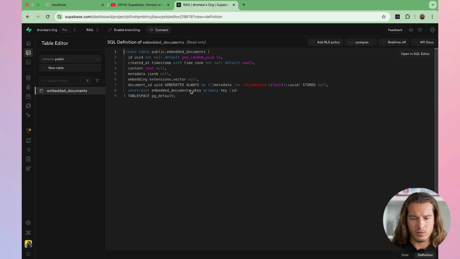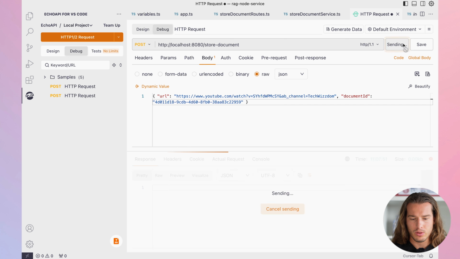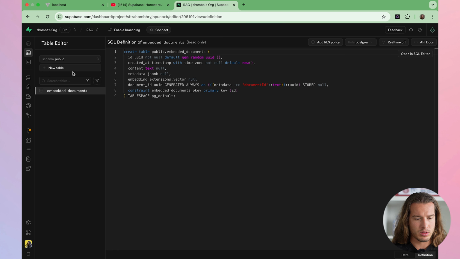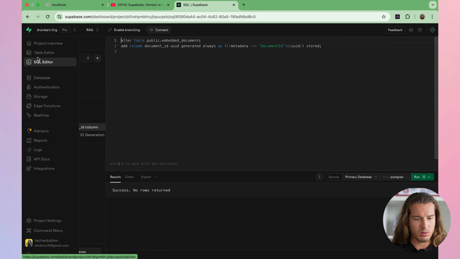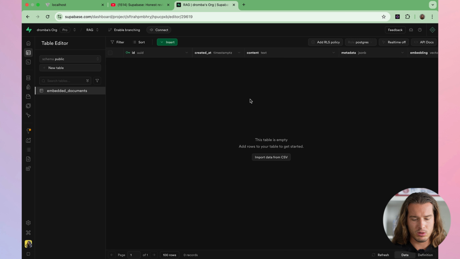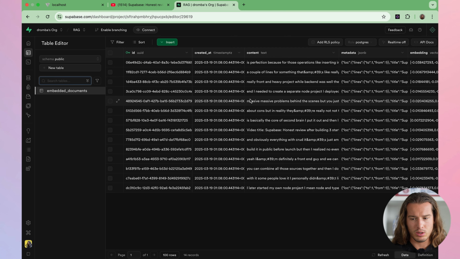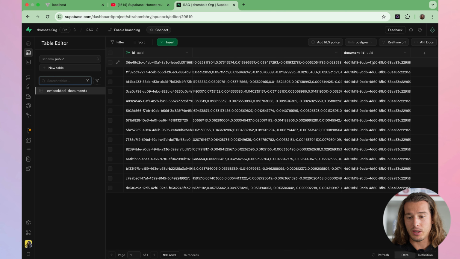We have perfection. Document ID, UUID generated, all this. Let's see how that will work. If we again go here, store this document, and now this document ID is 4D011. And now when we actually grab everything, and it is here, table editor, embedded documents, we refresh it, it's fresh, and it's here. Document ID is here.